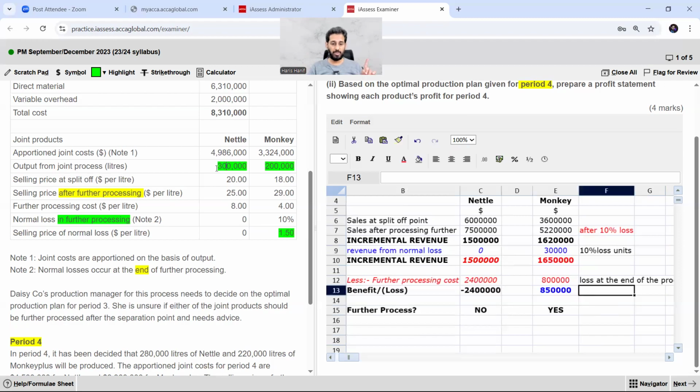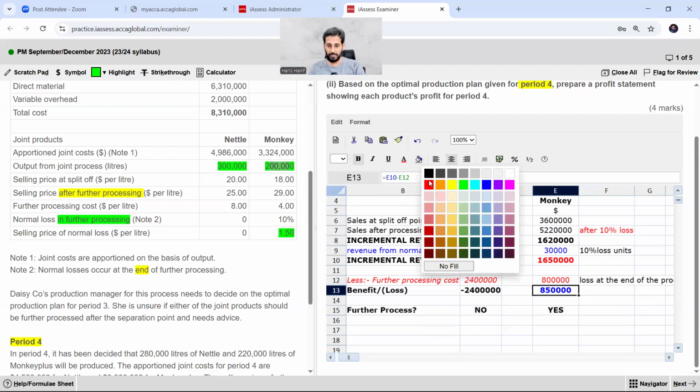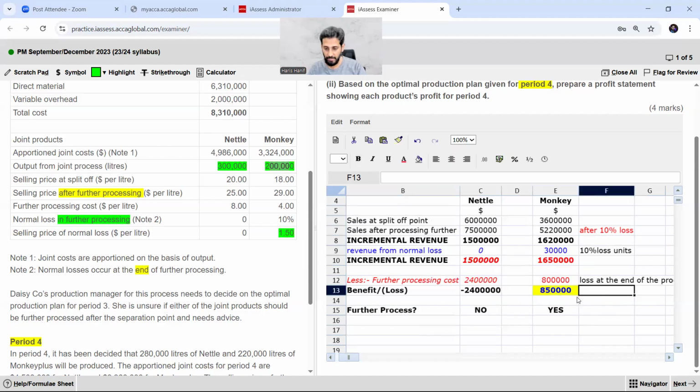Nettle should be produced 300 units. If you will be producing Monkey 200,000 units and processing it further, you will have additional benefit of this amount, 850,000. So Monkey should be further processed. And when Monkey is further processed, it will be after 10% loss. So Monkey plus will be after 10% loss, right? So this is my production plan.